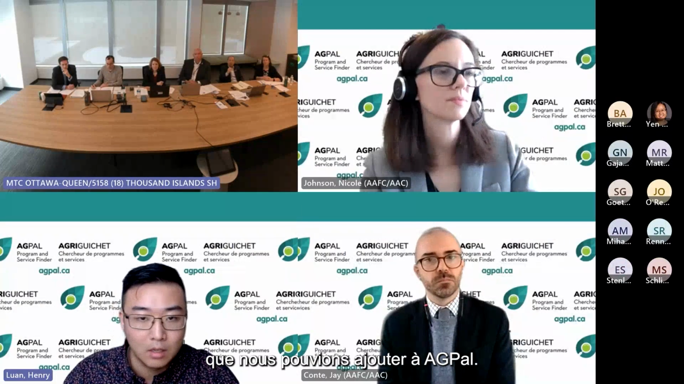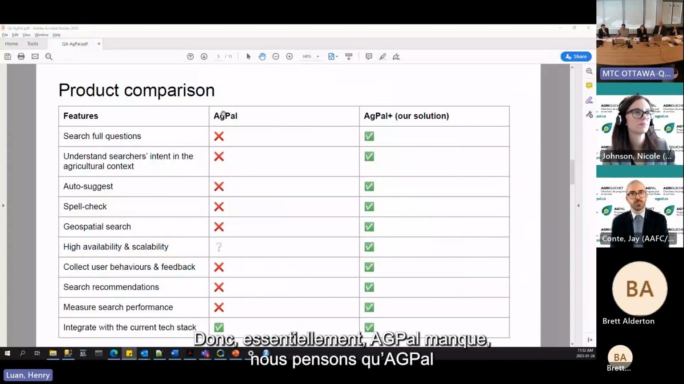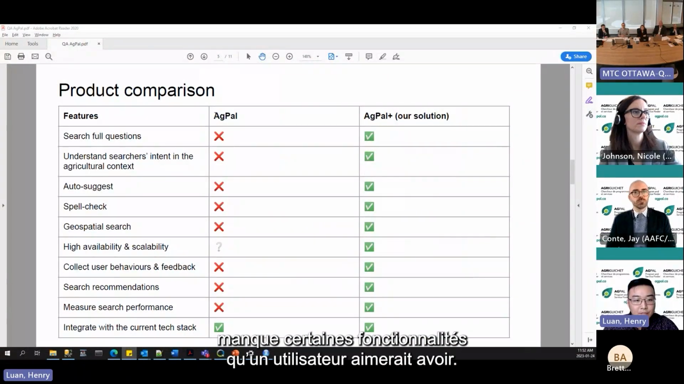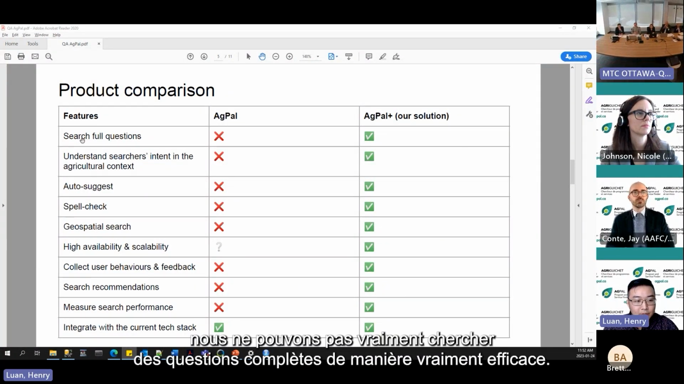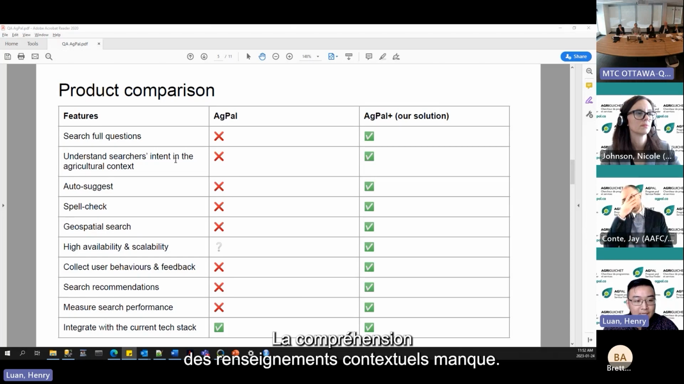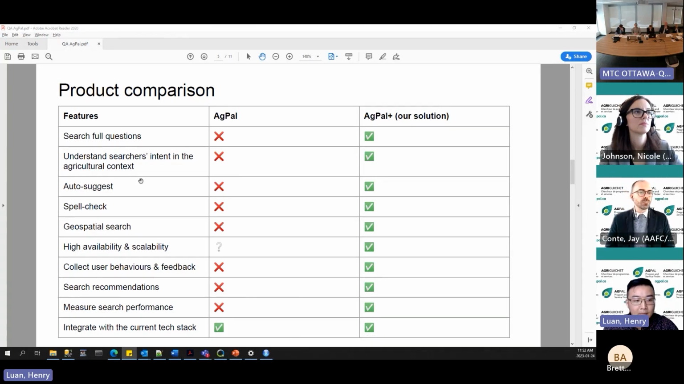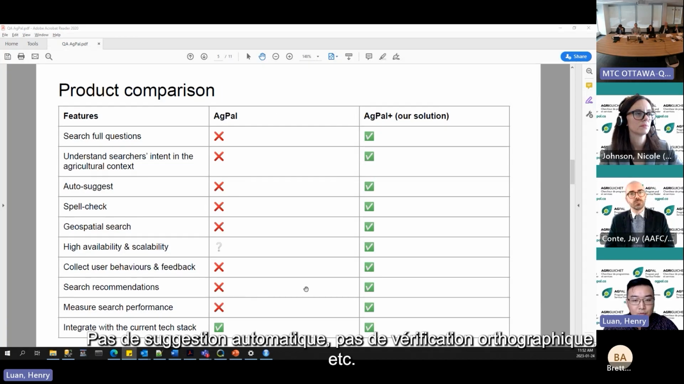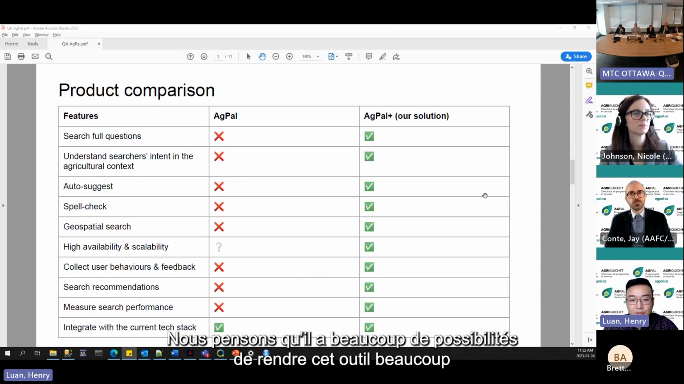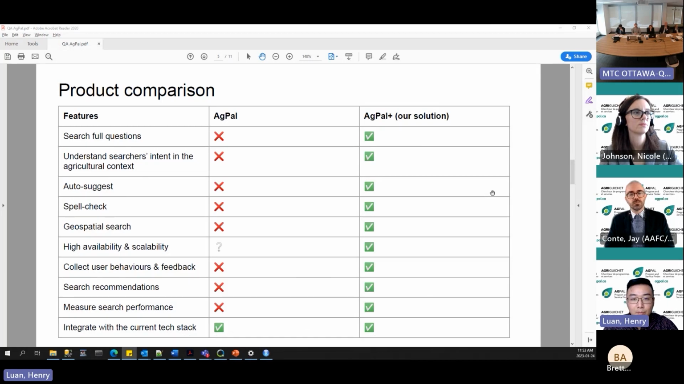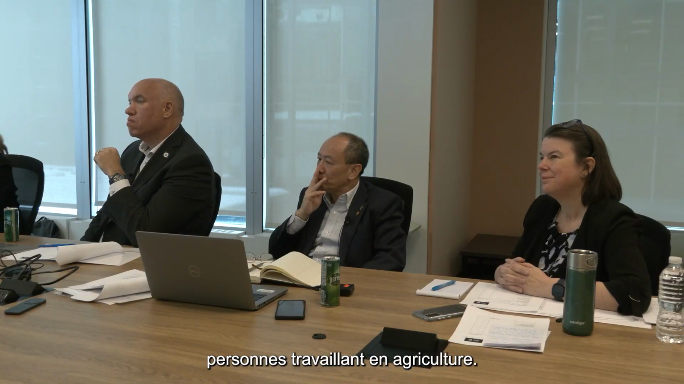We think AgPal is missing certain features that users would like to have. Like you can see that we can't really search full questions very effectively. The understanding of the contextual information is lacking. No auto suggest, no spell checks, etc. We think that there's a lot of potential to make this tool much more user friendly and much more useful to the people working in agriculture.